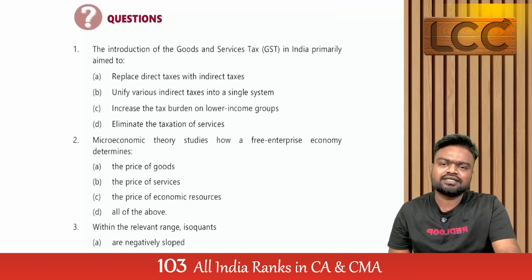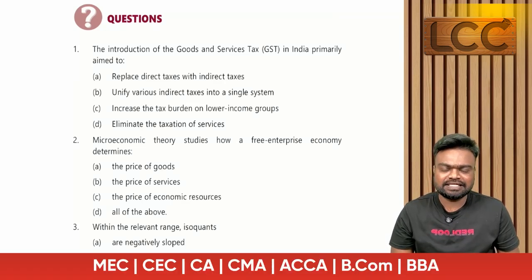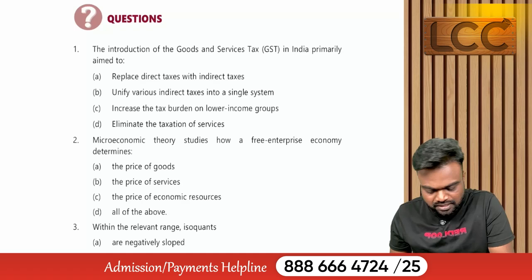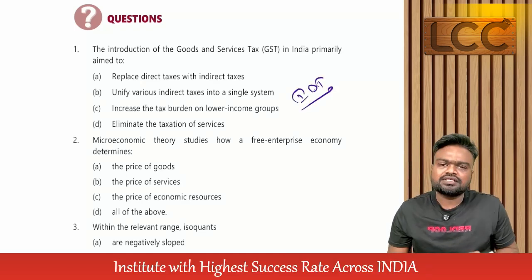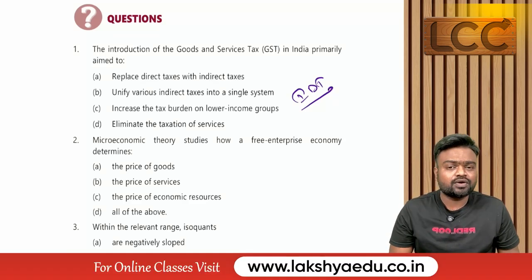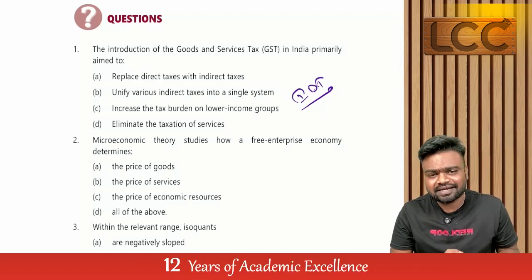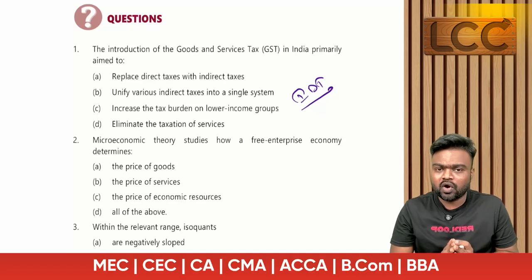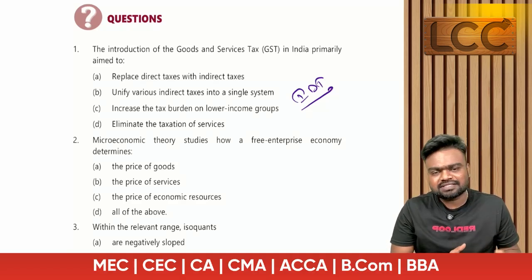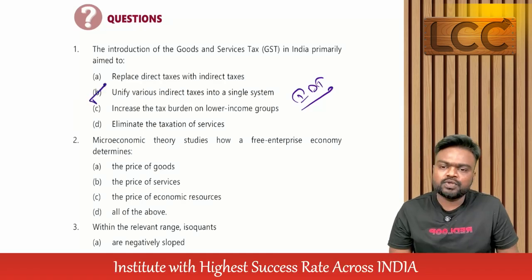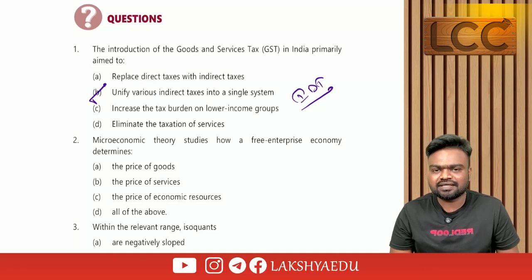First thing, introduction of the goods and services tax in India primarily aimed to. So what is goods and services tax? That is an indirect tax. Before introduction of GST, there were multiple indirect taxes. Let us say there is service tax, value added tax, CST, central sales tax, octroi, entry tax, and many more. What the government did in the year 2017, the government removed all the earlier laws, and in that place introduced a law called goods and services tax. So what is the answer? Unify various indirect taxes into a single system.